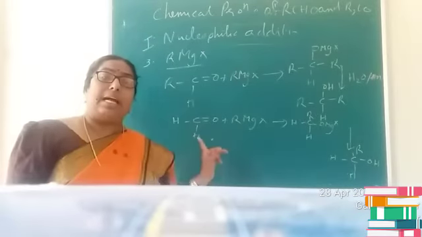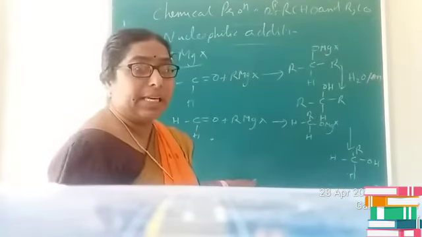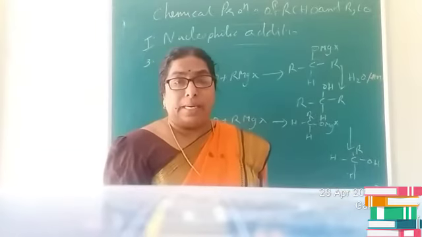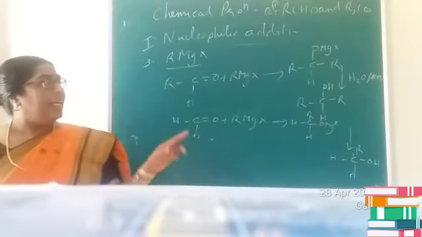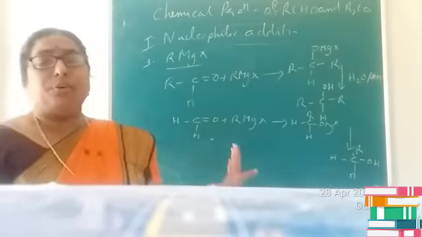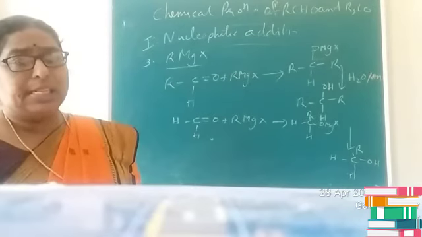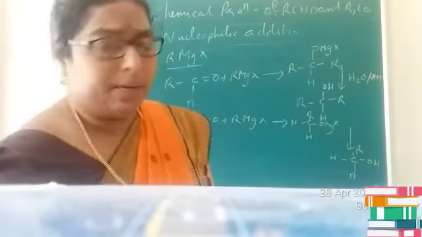So we have seen that the first aldehyde, methanal, on reaction with the Grignard reagent gives a primary alcohol. A higher aldehyde reacts with the Grignard reagent and produces a secondary alcohol, and if you take ketones you will get a tertiary alcohol as the product.